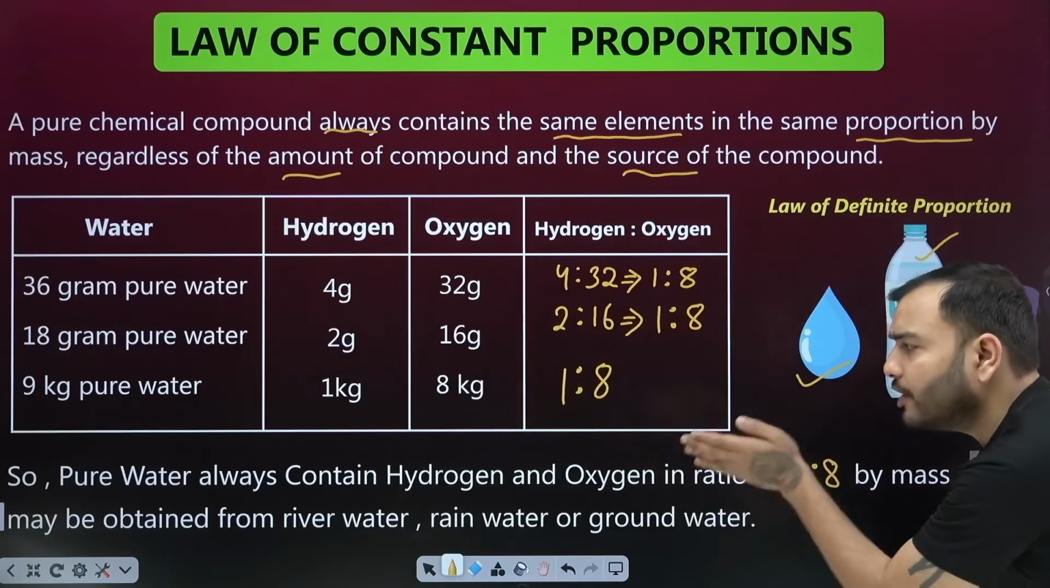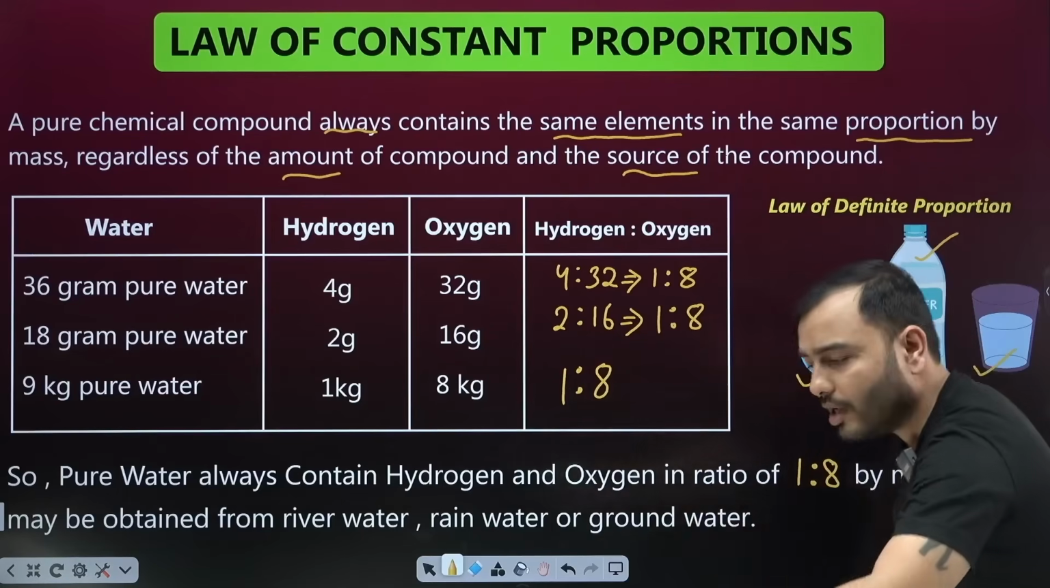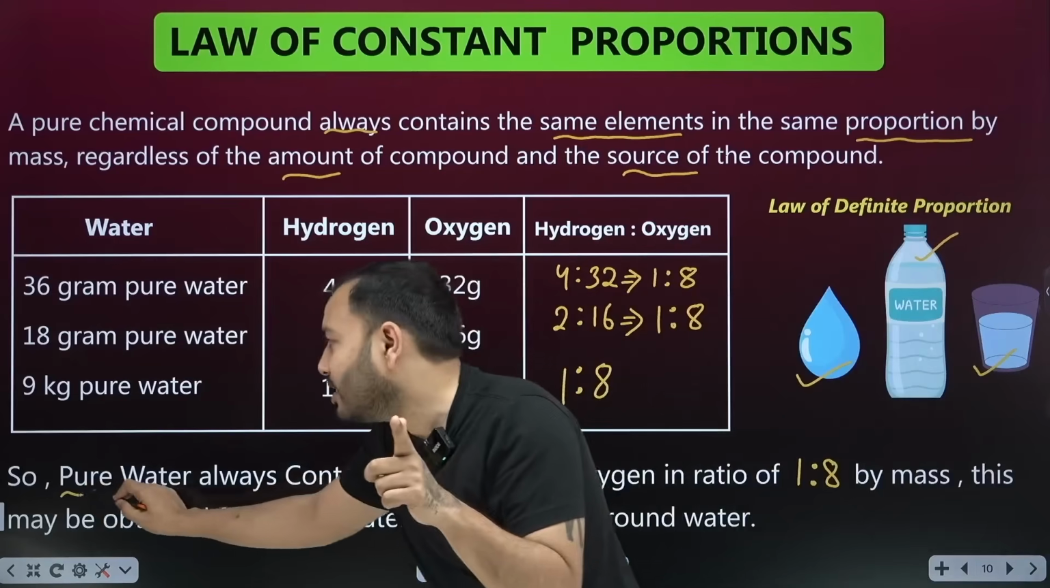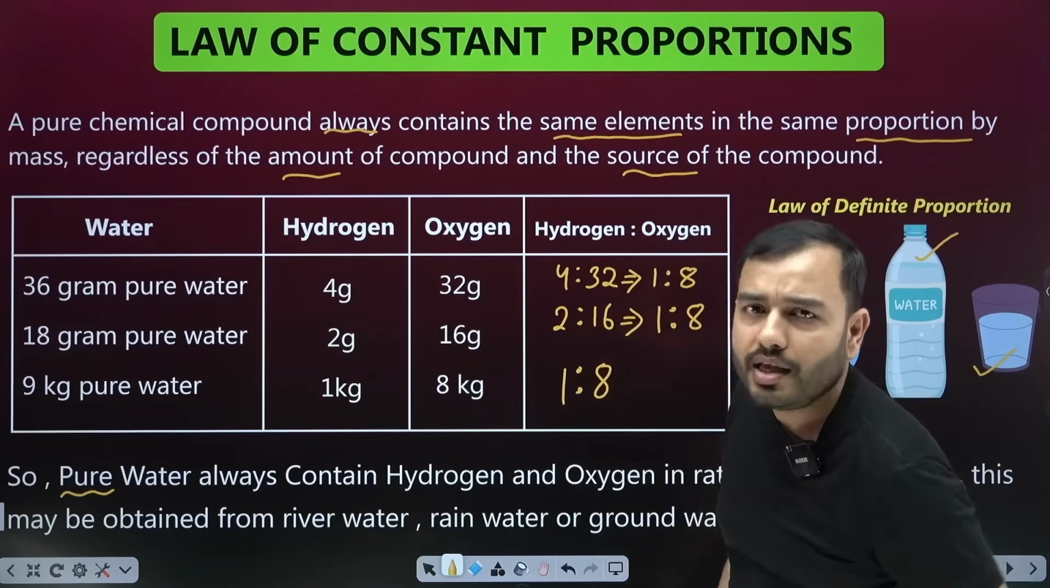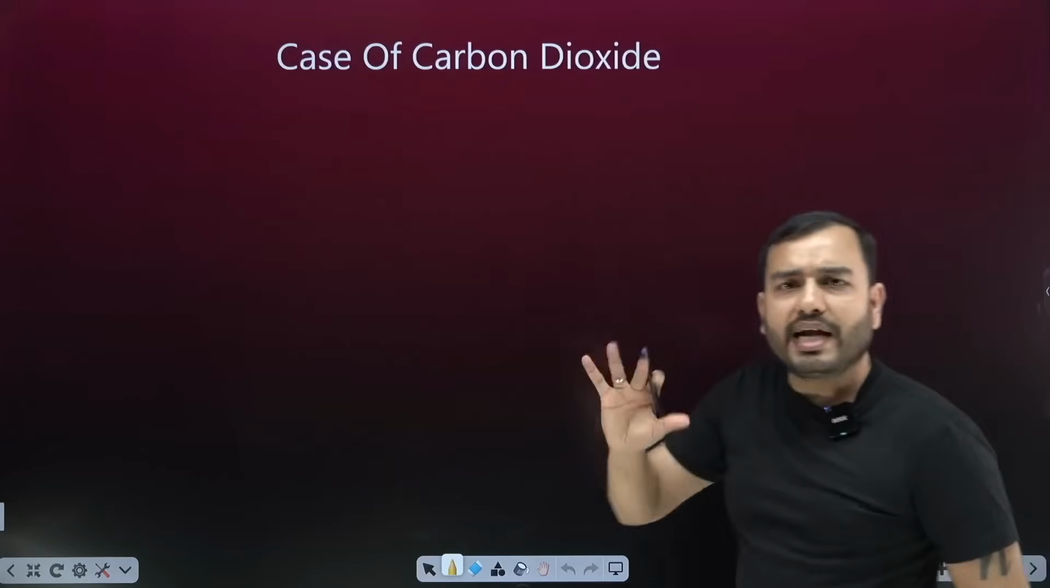This may be obtained from river water, rain water, or groundwater. Whether you take it from a river, from the ground, or from rain, it must be purified for sure. Otherwise there will be impurities and the correct ratio will not be obtained. All right. Let's read the same thing with the case of carbon dioxide.